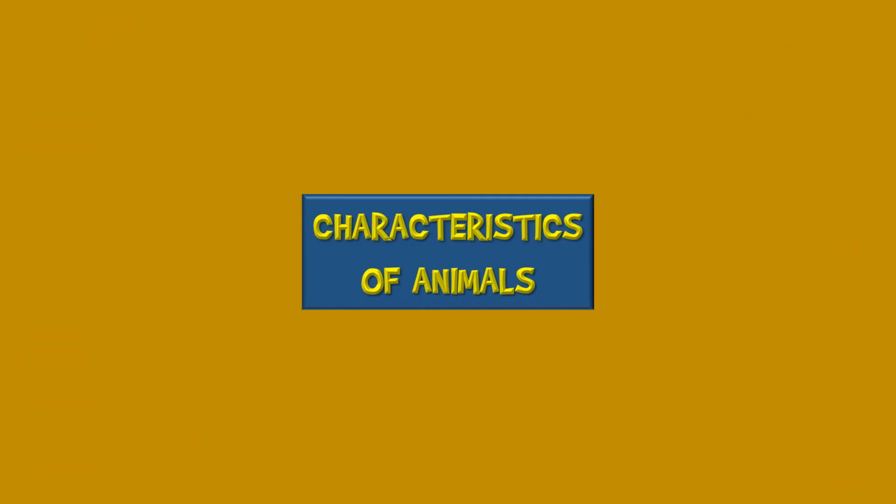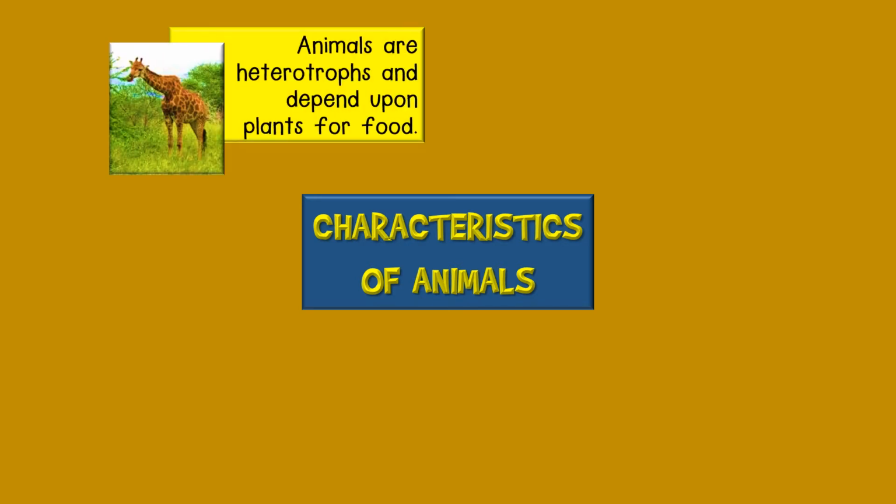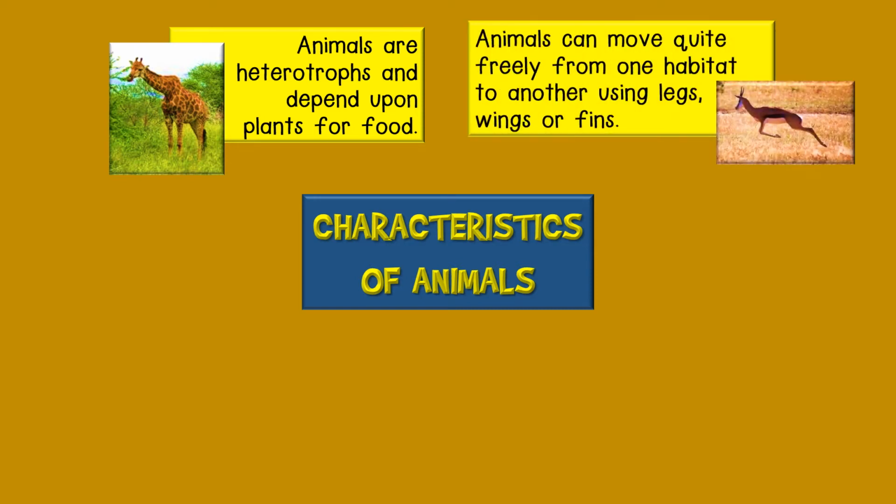What are the most important characteristics of animals? Animals are heterotrophs, which means that they cannot make their own food as plants do. Instead, animals depend upon plants as a source of energy. Animals can move freely with their legs, wings or fins. We say that animals are capable of locomotion.